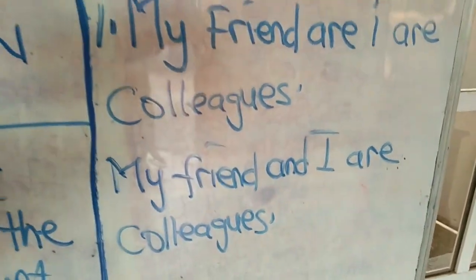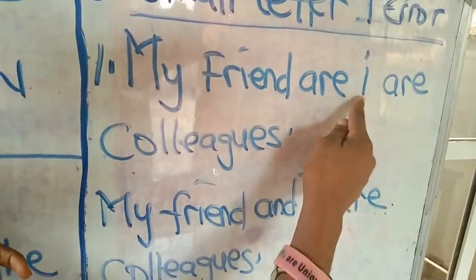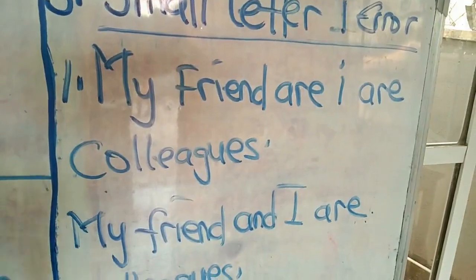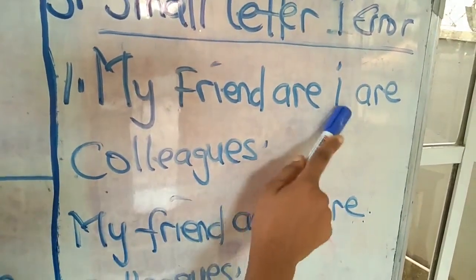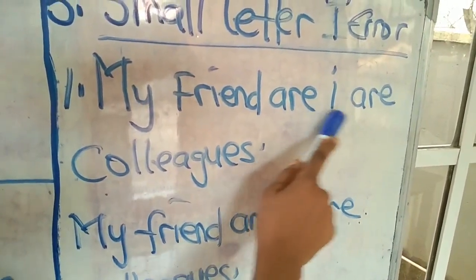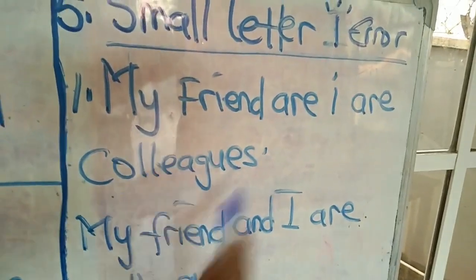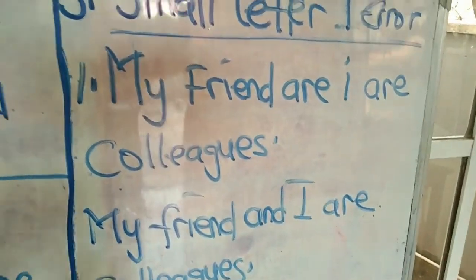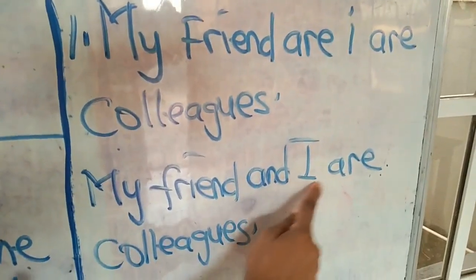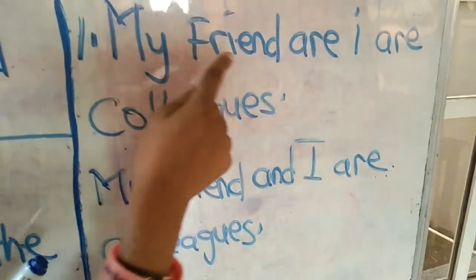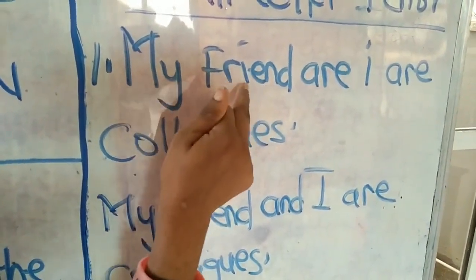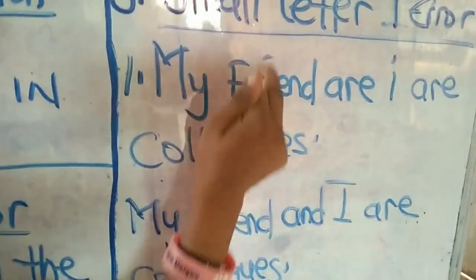Okay, look at this. This is what we refer to as the small letter I error. Whenever letter I is standing alone in a sentence, you do not write it using a small letter. This is a very bad writing in English language. So rather, you write it using a capital letter. But whereby it's in the company of other words like this, my friend, look at the letter I here, it's written in a small letter.